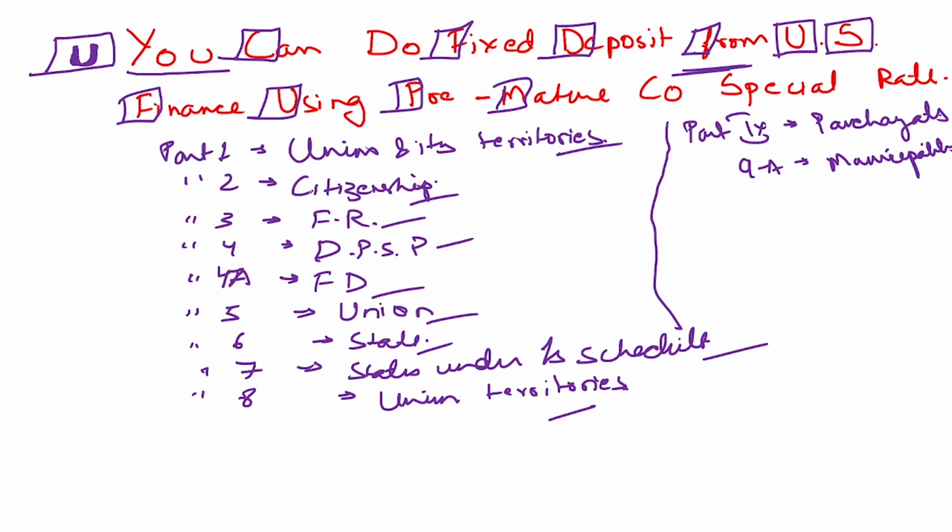In the same way, 9B talks about cooperative societies.